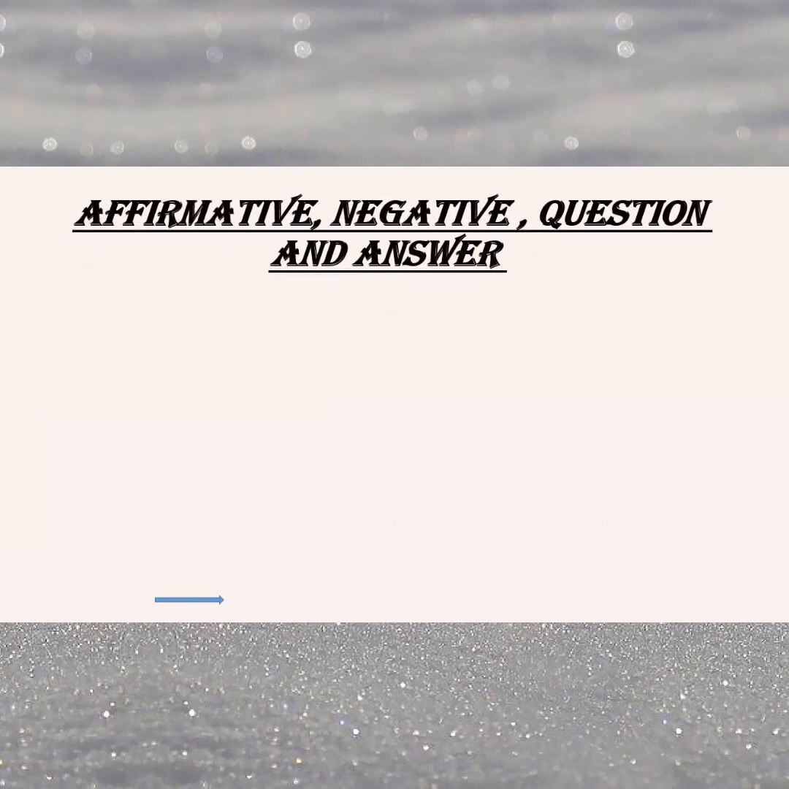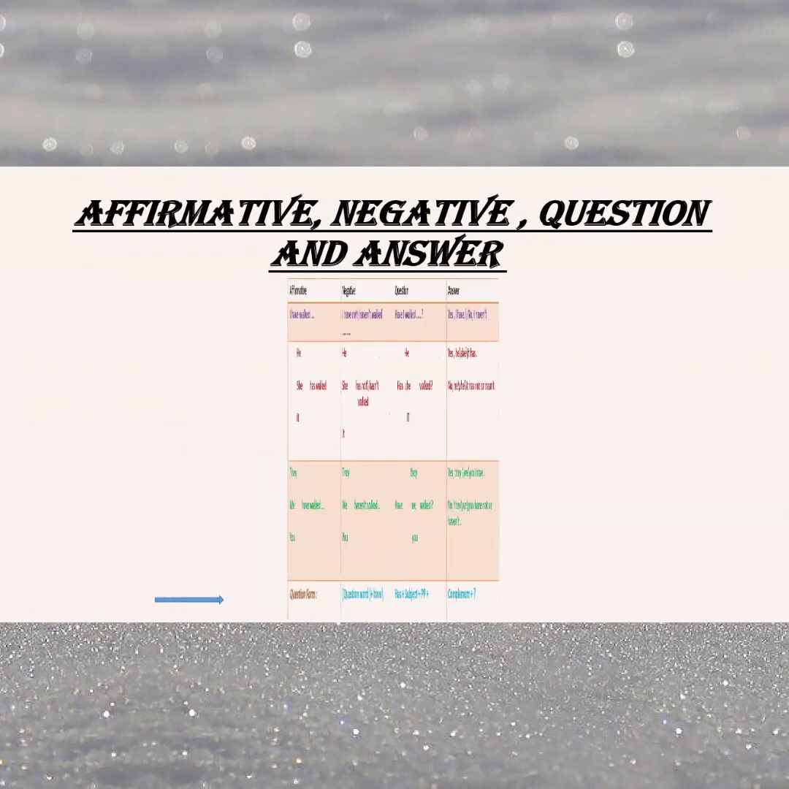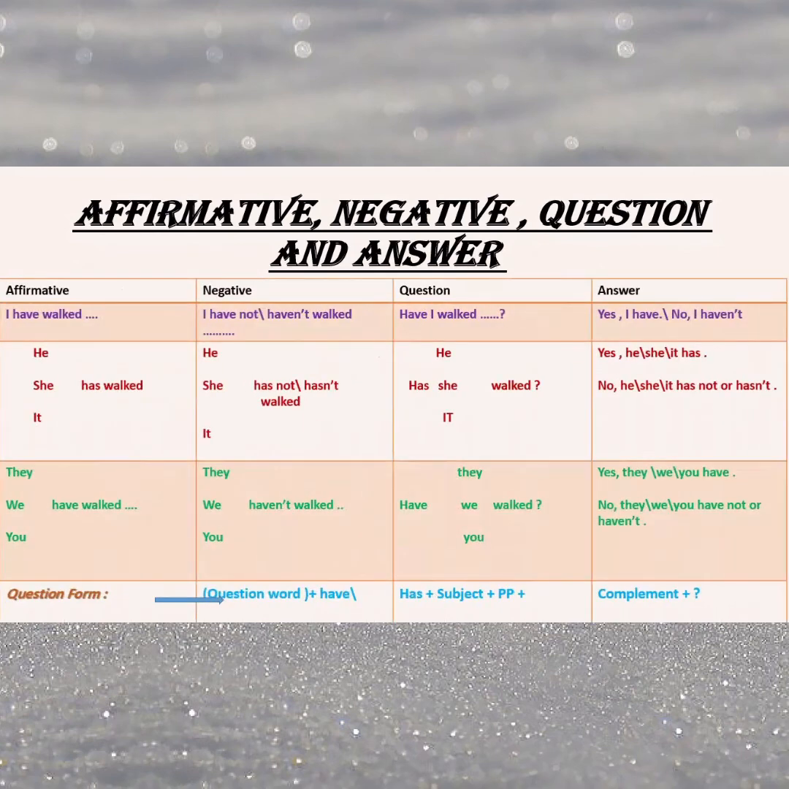So again, we come to the different forms of the present perfect simple. By different forms, I mean affirmative, negative, question, and answer. How to form a statement, how to form a negative statement, or how to change it into a question and to produce an answer. Look. Mainly we have have or has as helping verbs followed by the past participle form of the verb. So it's very easy. Two examples are enough here.